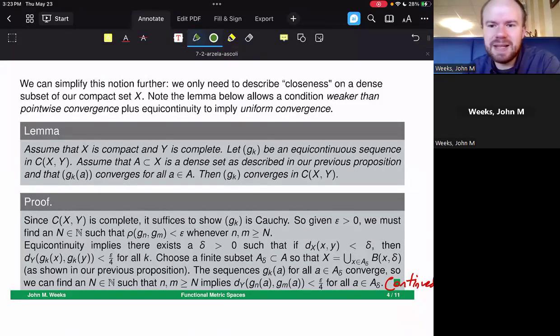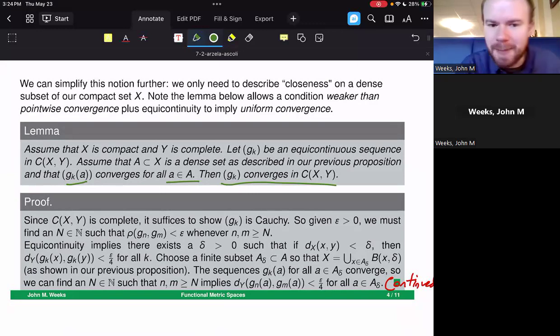Let G sub k be an equicontinuous sequence in this space of continuous functions. And let's assume A is a subset of X, and it's a dense set as described in our previous proposition. So we're carrying over the same construction of A that we did in our previous proposition. Namely, we're going to need those A sub delta sets in what's to come. Let's also assume that G sub k of a converges for all points a in our dense set. That is, it's not pointwise convergence everywhere, it's just pointwise convergence on our dense set. Then, in fact, G sub k converges in the metric rho. That is, it converges uniformly. That's basically what we're trying to show with this lemma.